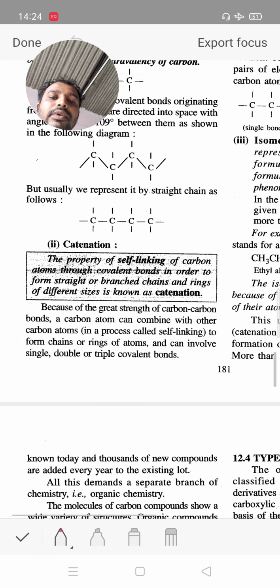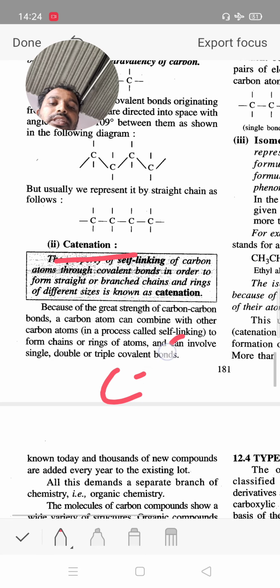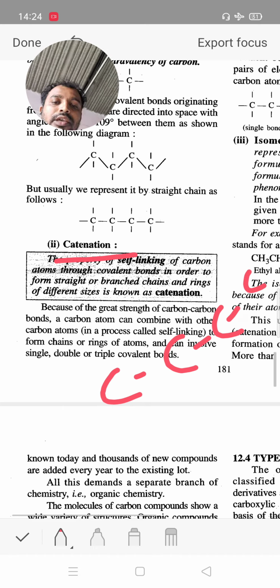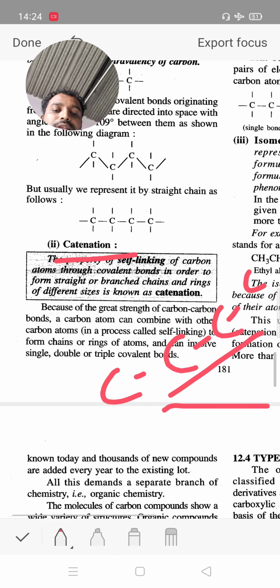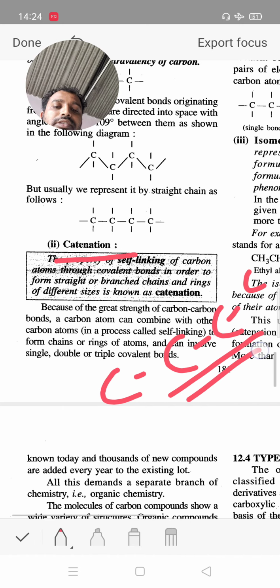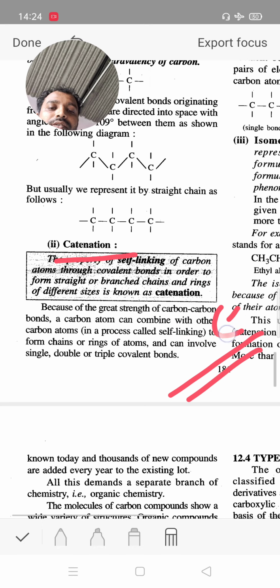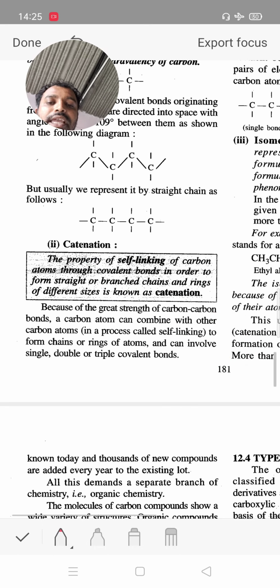Now, carbon shows the catenation property. Carbon attaches with another carbon, and that attaches with another carbon, to form a long chain or branched chain. This is possible in the carbon atom, and therefore it is known as catenation. One carbon attached to another carbon, to the next carbon, forming a long, parent or straight chain through covalent bonds. It is the self-linking of carbon with carbon, and it is known as catenation.